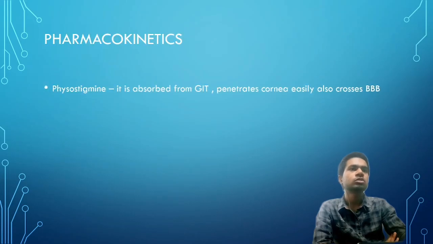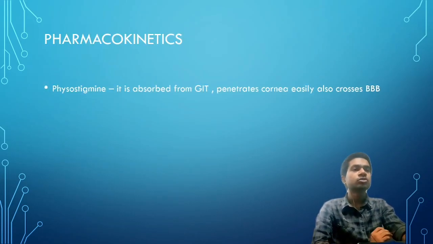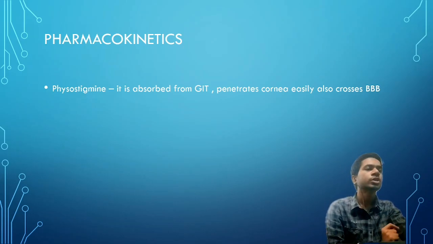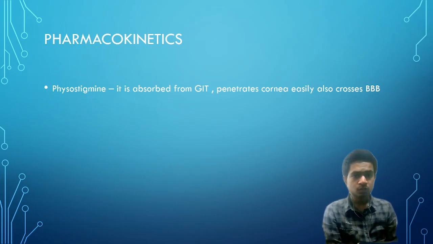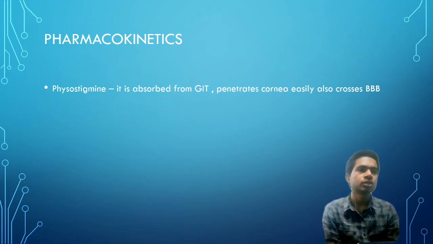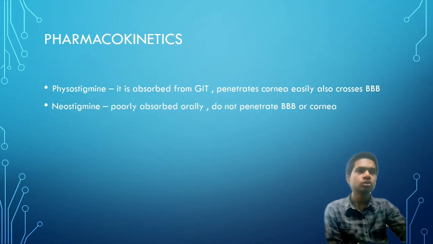Now let's focus on pharmacokinetics. First is physostigmine. It is absorbed from GIT, penetrates cornea easily, and also crosses the blood-brain barrier. As it crosses cornea and blood-brain barrier, it can be used in eye conditions. Neostigmine is poorly absorbed orally and does not penetrate the blood-brain barrier or cornea. Thus, neostigmine and physostigmine differ in penetrating the blood-brain barrier and cornea.